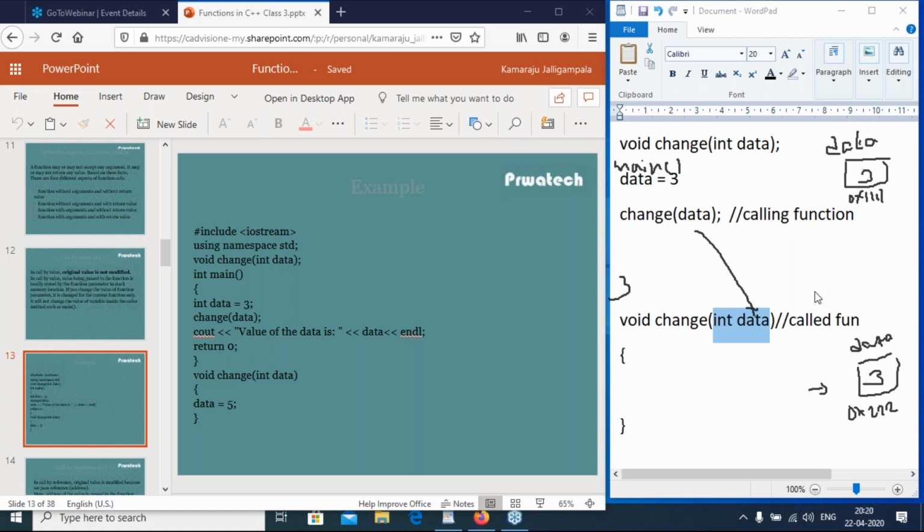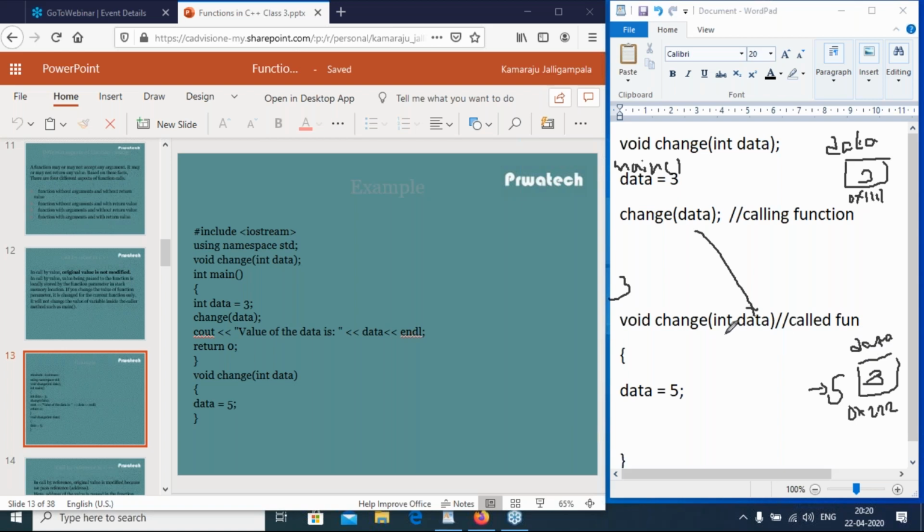So whenever calling function, this is the called function. Now I change it to data equal to 5. Now this value is changed to 5, not this value. Formal parameter is changed to 5. So then goes to main function again. Then value of the data is